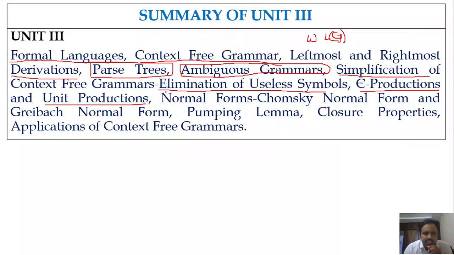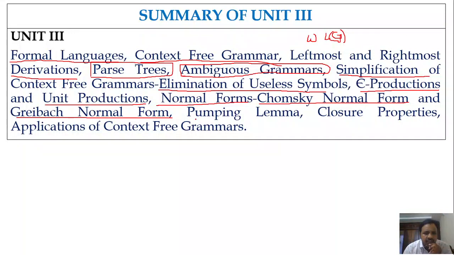And next we discussed the normal forms. What is a normal form? What is the necessity of the normal form? There are two normal forms, Chomsky normal form and Greibach normal form. We have seen the difference between these two normal forms. We learned how to convert the given context-free grammar into Chomsky normal form and how to convert the given context-free grammar into Greibach normal form.